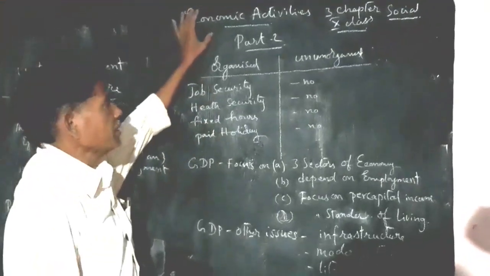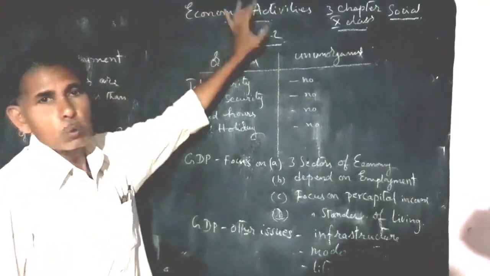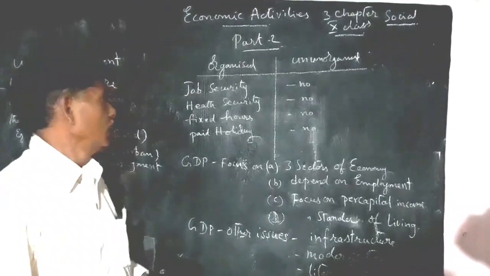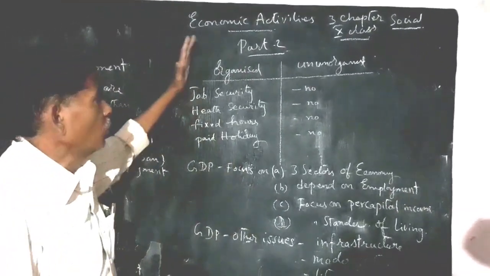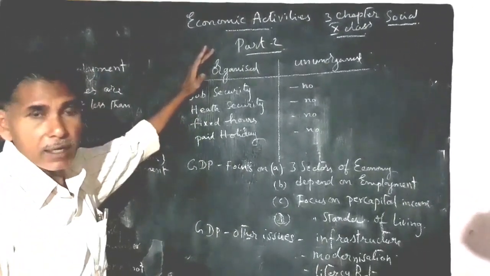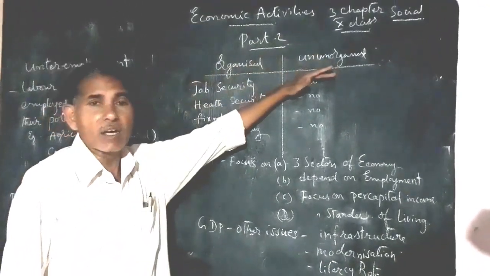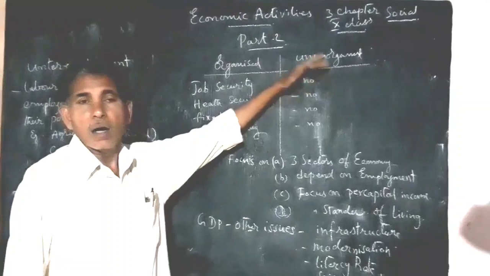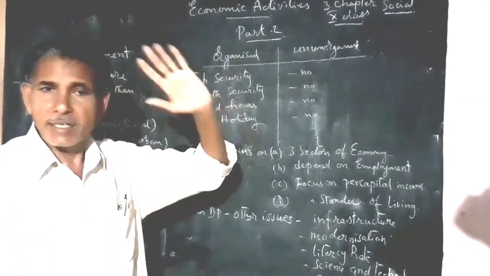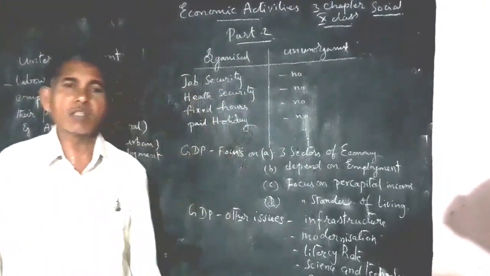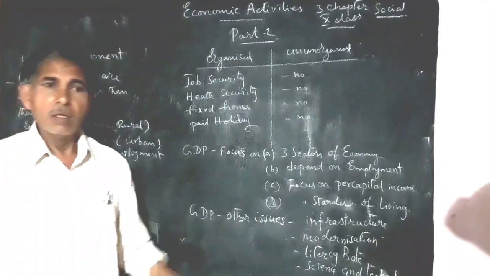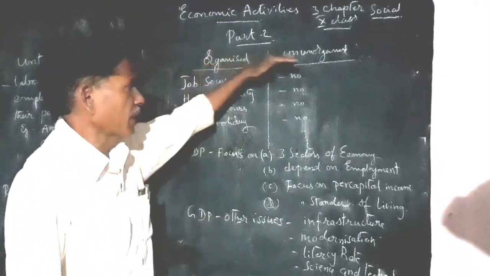Today our topic is economic activity part 2. The most important question in this lesson: what is the difference between organized sector and unorganized sector? Already we discussed GDP in the previous class. Organized sector and unorganized sector.